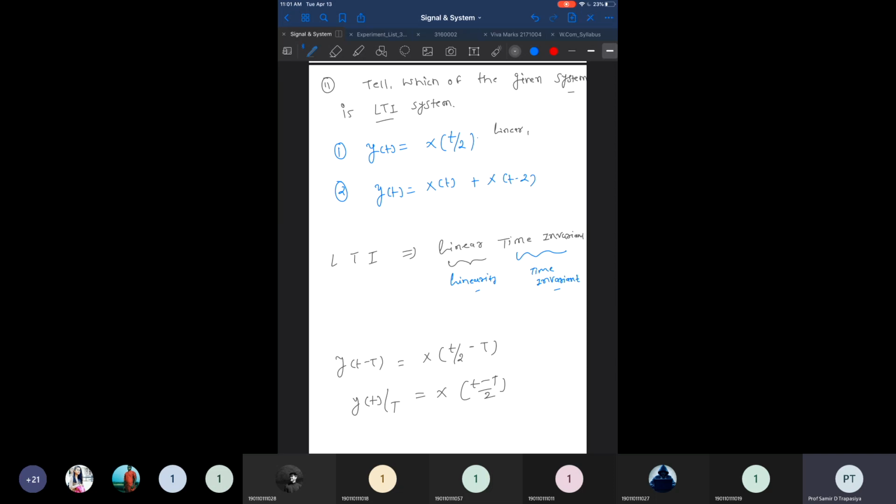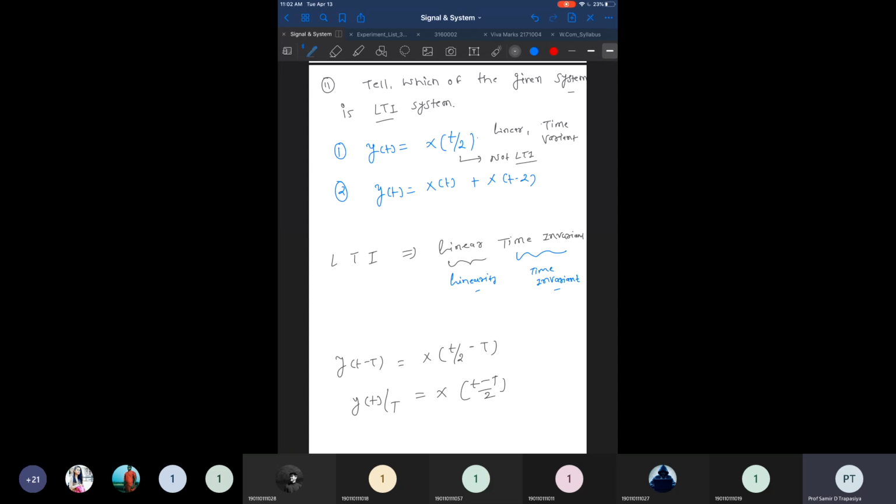So it is linear, but not time invariant, or we can say time variant. Rather than saying not time invariant, we write time variant. So for such a system, we cannot say it is an LTI system. It's not LTI.